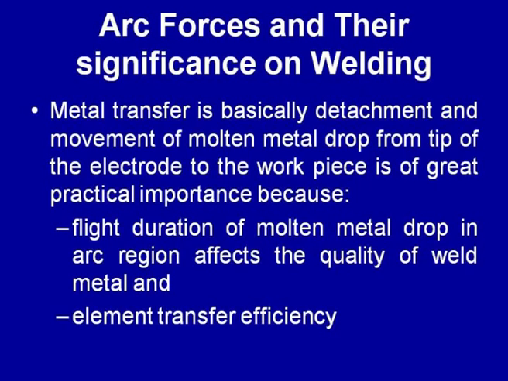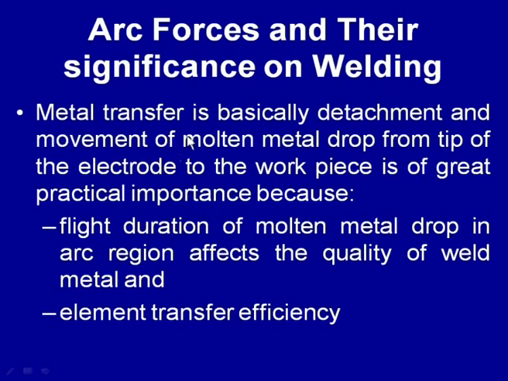The way by which molten metal is transferred from the electrode side to the weld pool side is called metal transfer, and it is basically the detachment and movement of the molten metal drop from the tip of the electrode to the workpiece. It is important to understand how the transfer is taking place, because it affects the duration in which the molten metal drop is transferred to the weld pool.